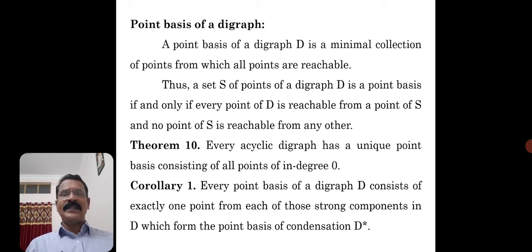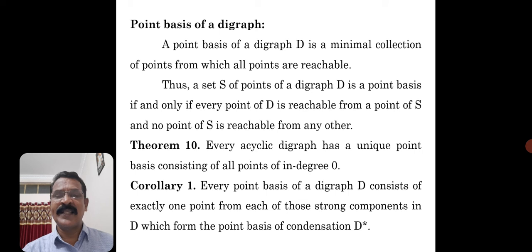So a point basis of a digraph D is a minimal collection of points from which all points are reachable. Thus, a set S of points of a digraph D is a point basis if and only if every point of D is reachable from a point of S, and no point of S is reachable from any other. Okay, so then it is called a point basis of a digraph.